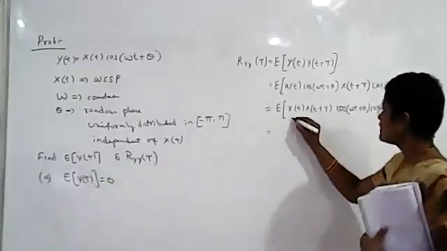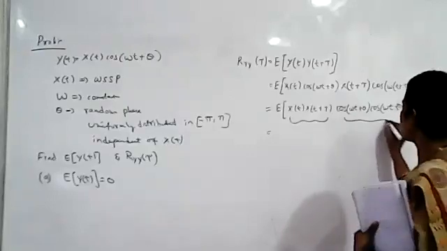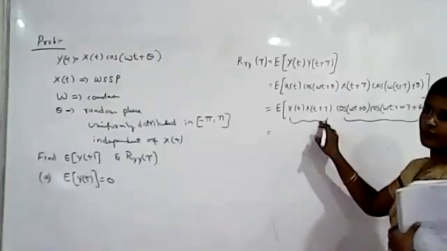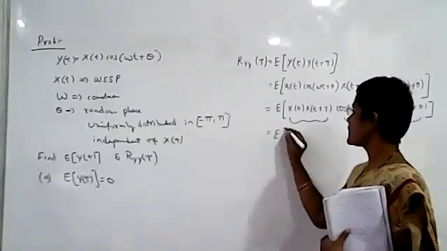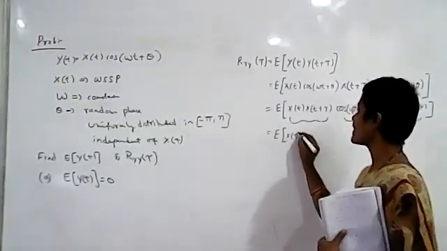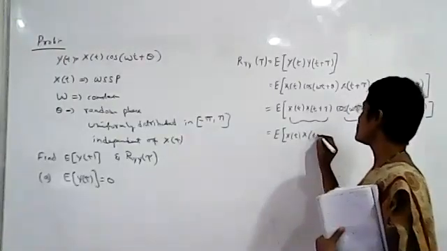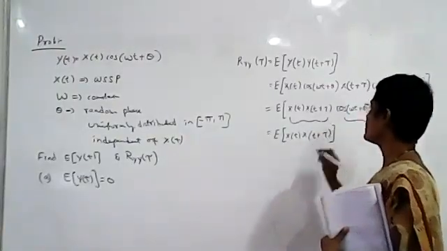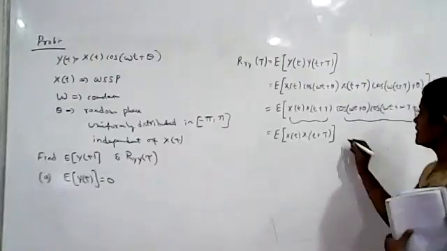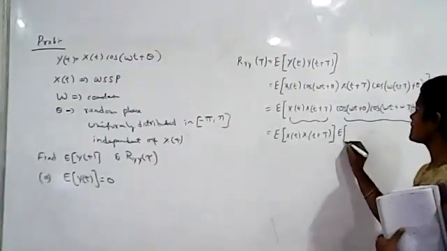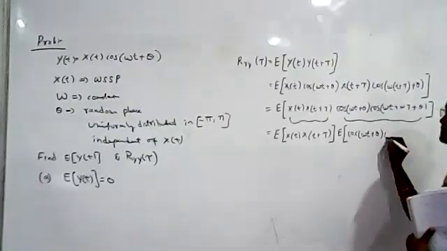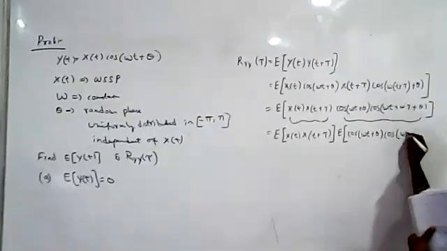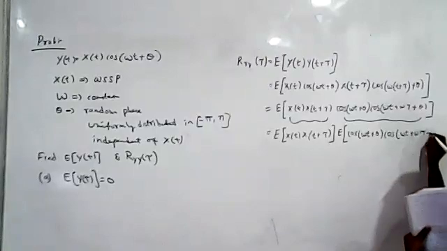So this product is independent of this product, and that is why we apply expected value to these two terms separately. This can be written as expected value of cos of omega t plus theta, cos of omega t plus omega tau plus theta.